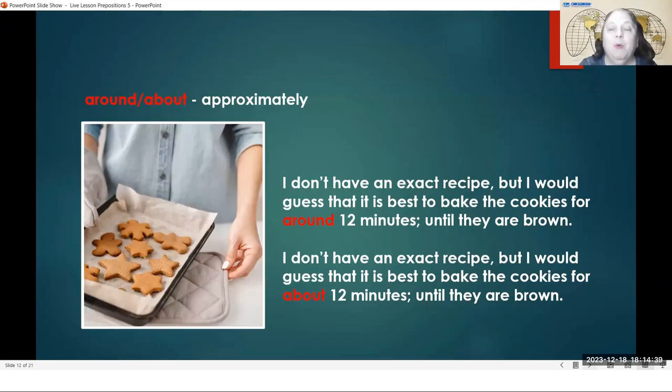So we could use around, or we could use about. I don't have an exact recipe, but I guess it would be best to bake the cookies for about 12 minutes. About 12 minutes until they're brown.